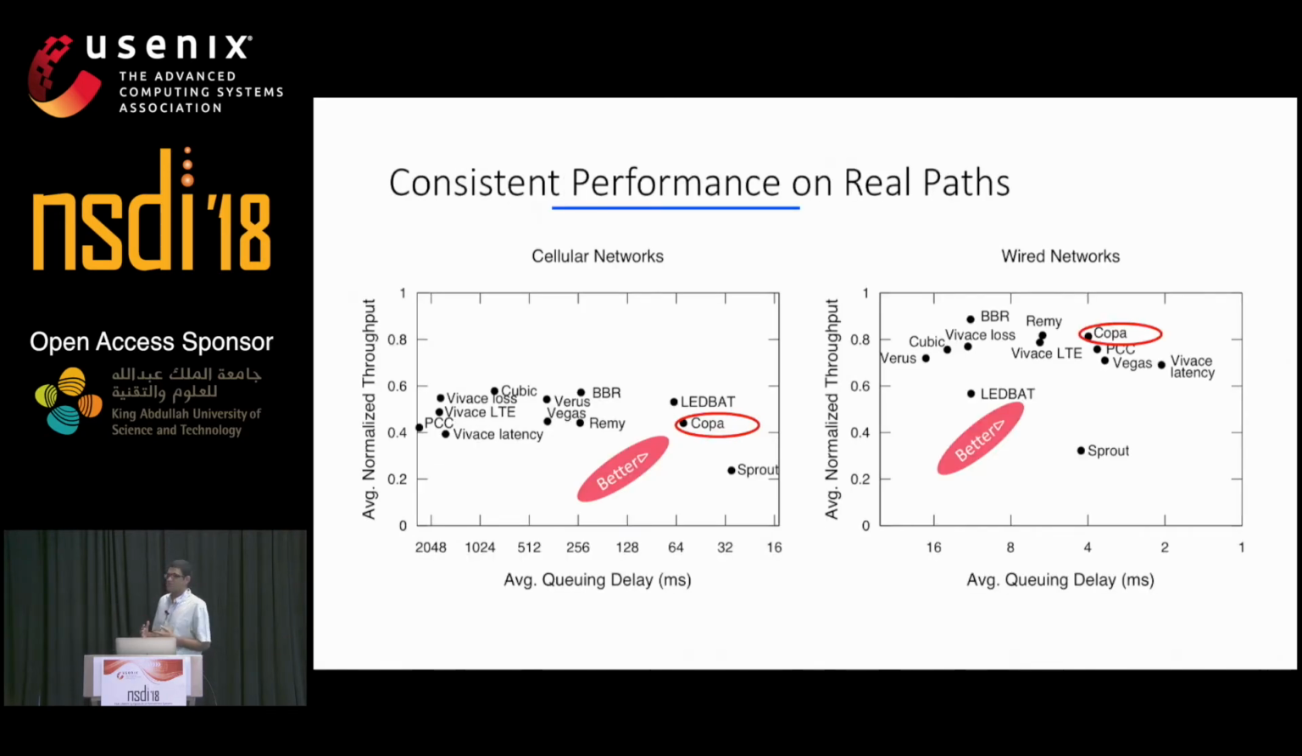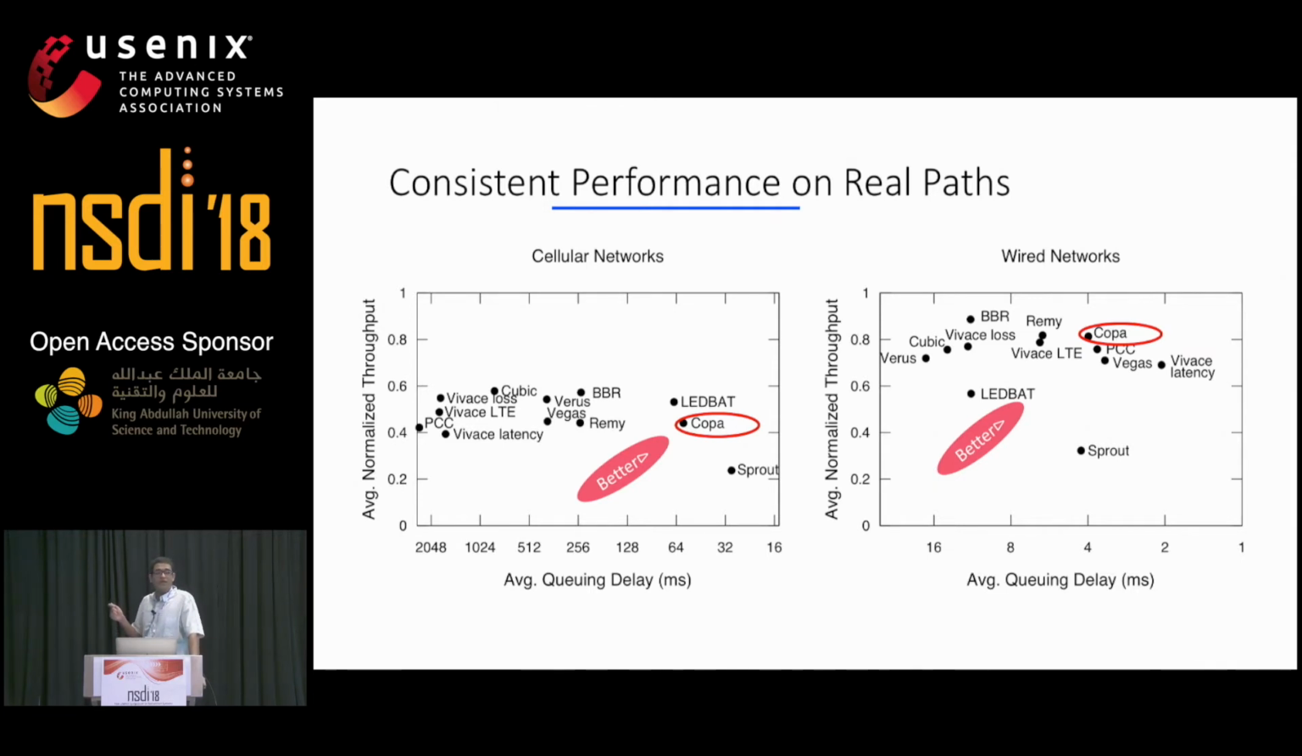Now we look at performance on real paths. We look at the Pantheon testbed, which is a testbed for congestion control algorithms. They have links all over the world, and they periodically run flows with different congestion control algorithms on them. We have separated the links into cellular networks and wired networks. And we plot the average throughput and average delay, where the averaging is over all the runs across all the links. We see that in both types of links, COPA gets consistently high throughput and low delay.